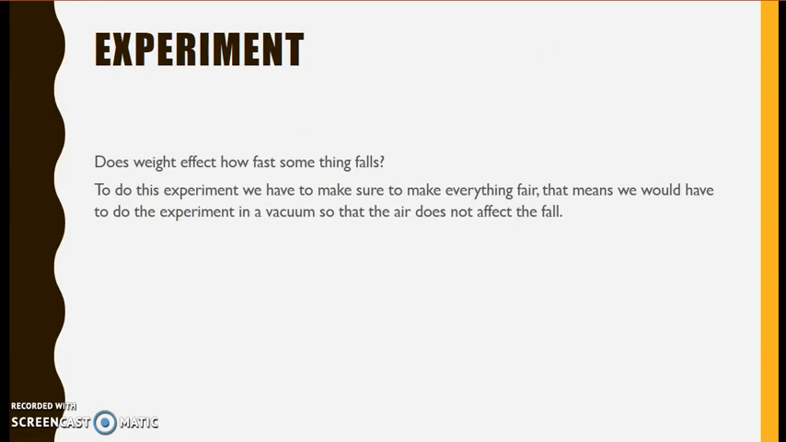Alright, let's do an experiment. Does weight affect how fast some things fall? To do this experiment, we have to make sure that everything is fair. That means that we have to do the experiment in a vacuum, so that the air does not affect the fall.